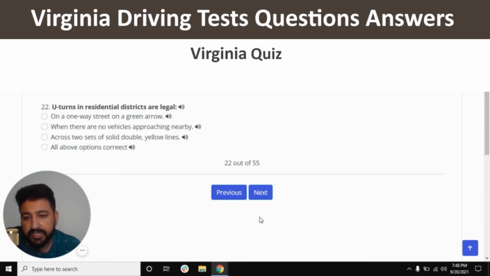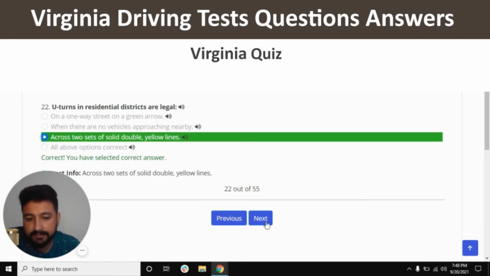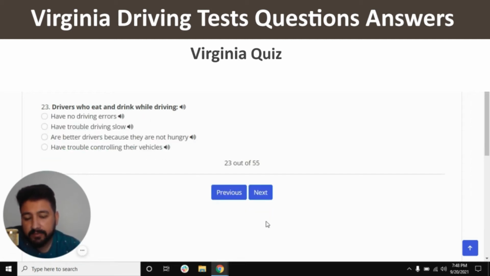U-turns in a residential district are legal. The right answer is across two sets of solid double yellow lines. So I'm going to click on the third option. Yes, and next. Drivers who eat and drink while driving, the right answer is have trouble controlling their vehicles. So the last option should be the right one.